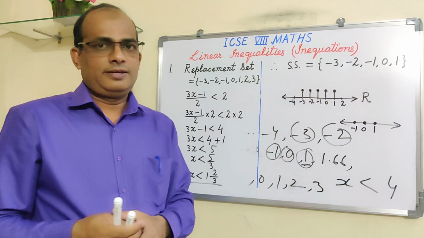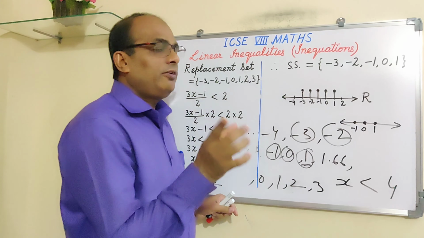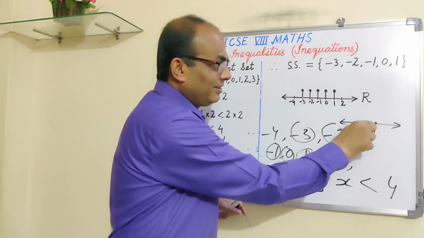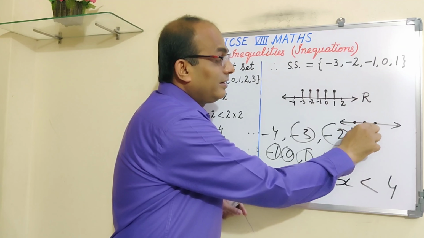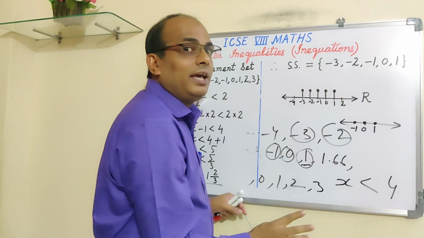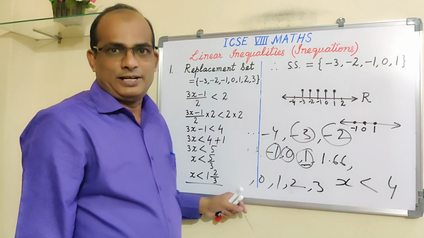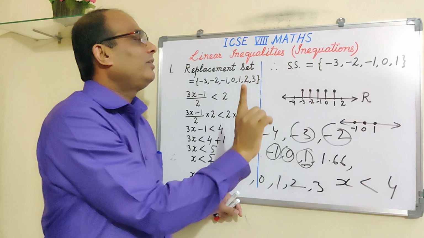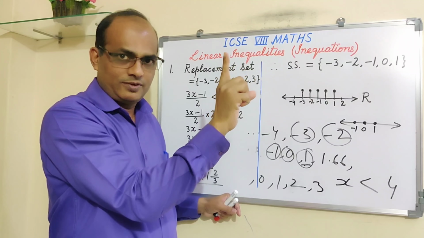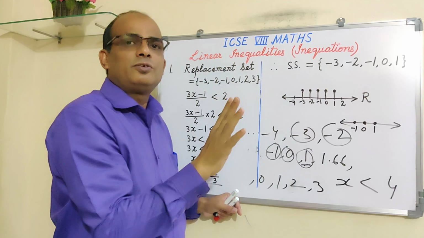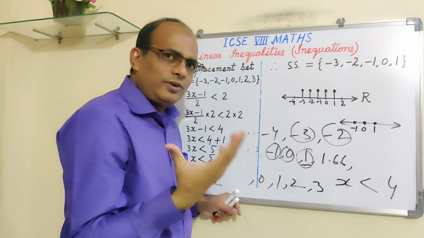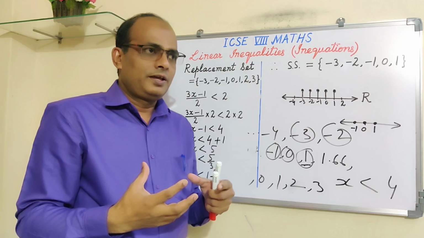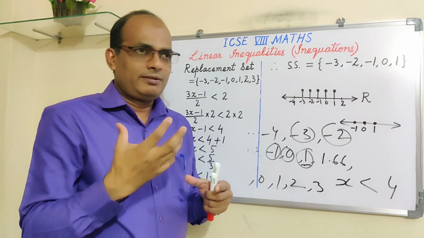Both are correct. But my opinion is, if the quality of pencil is not good and you're not putting proper dots, proper circles, and you're not shading it properly, then sometimes it may not be visible properly. Whereas in this case, because you're using a lollipop, at least it is visible that you have drawn one perpendicular line. So that means you are showing the solution. In the examination, some students are in a hurry, there is a time factor also.